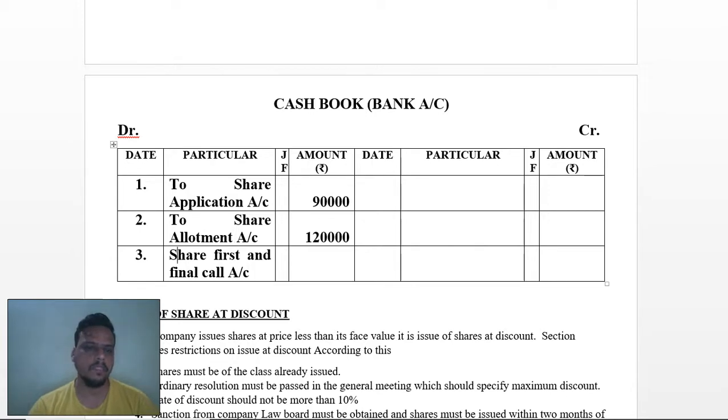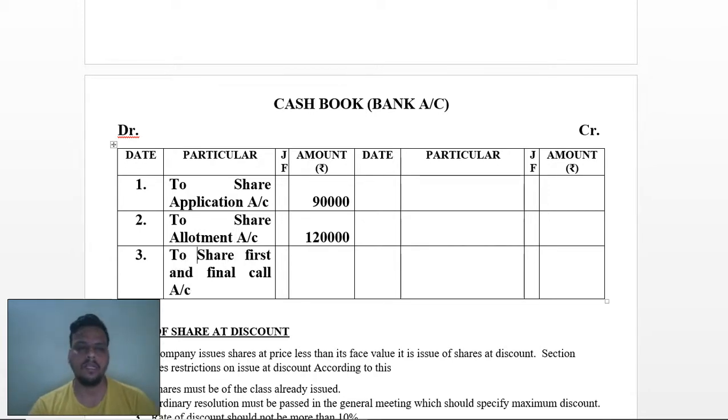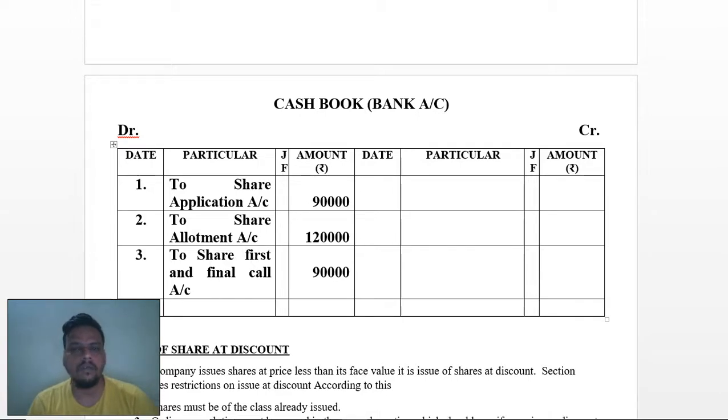There may be a spacing problem, but you have to understand that this is being done in your particular transactions. The amount will be here as 90,000. So you know that all transactions are being entered, whichever is related to your transactions. So here in the end I'll put the fourth point, as the fourth point is balance carry forward.